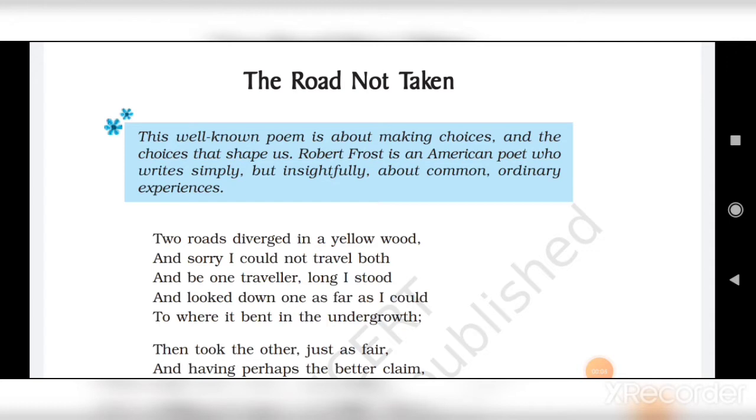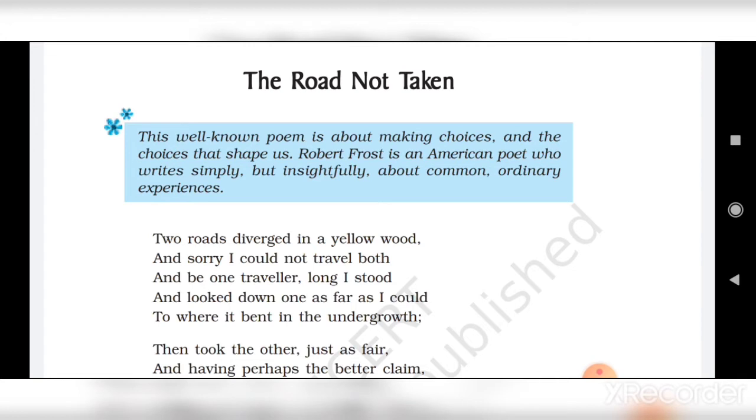Two roads diverged in a yellow wood, and sorry I could not travel both, and be one traveler, long I stood and looked down one as far as I could to where it bent in the undergrowth.